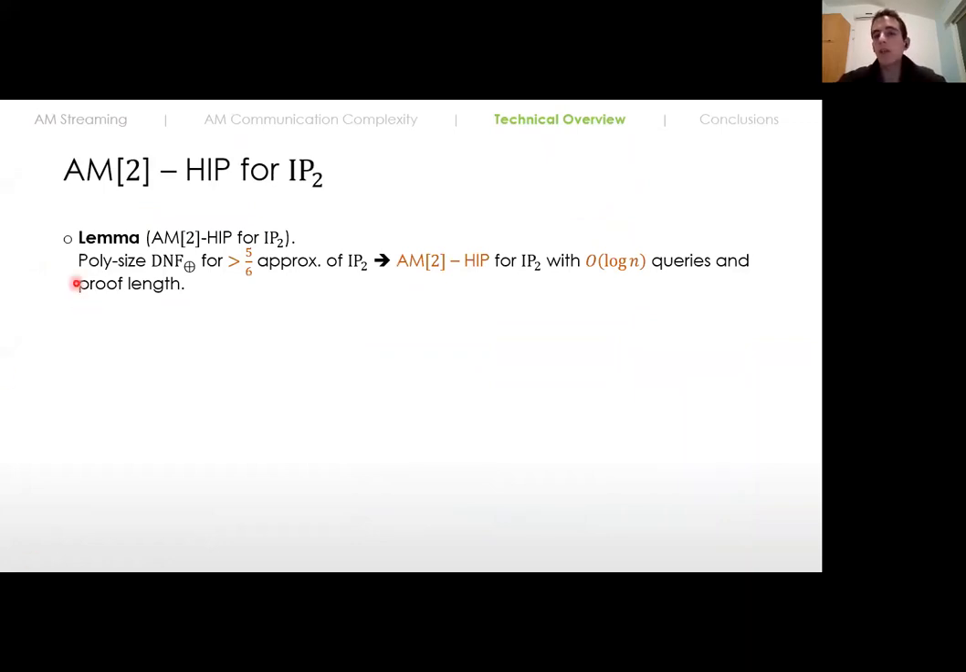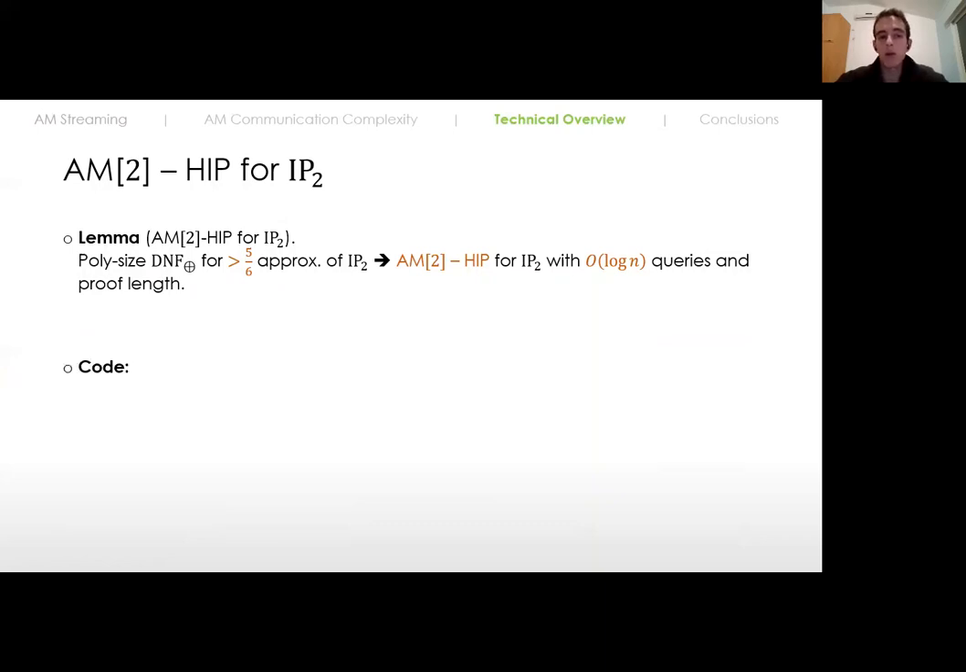The formal lemma says that if we have polynomial size DNF of parities that approximate the inner product function to a factor that is greater than 5 over 6, then we get a one round Arthur-Merlin holographic interactive proof with logarithmic queries and proof length that can verify any inner product line. And since we're going to construct a holographic interactive proof, I also need to tell you which linear code our holographic verifier is going to make its queries to.